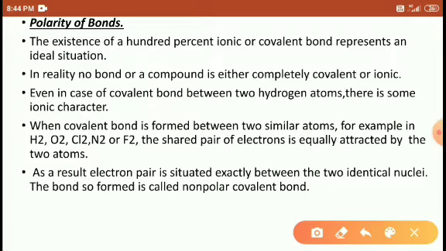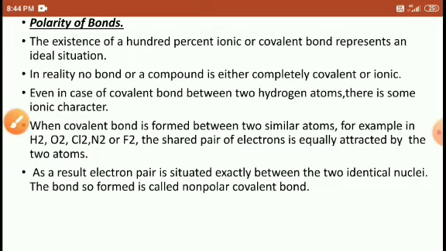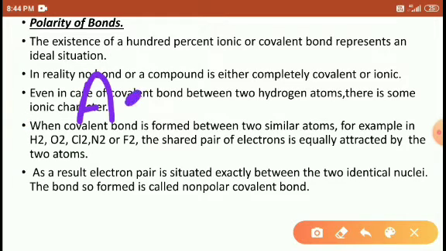Right? The result is that the electron pair is situated exactly between the two identical nuclei A and B. Between them the electron pair is present. Identical nuclei means, I will use here S2, both are the same.